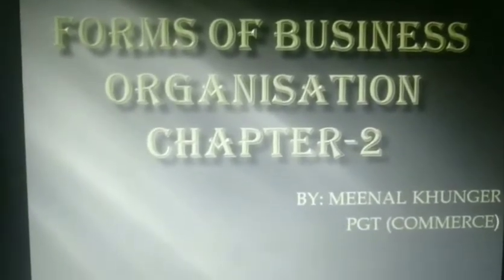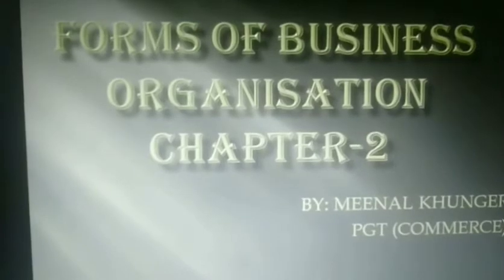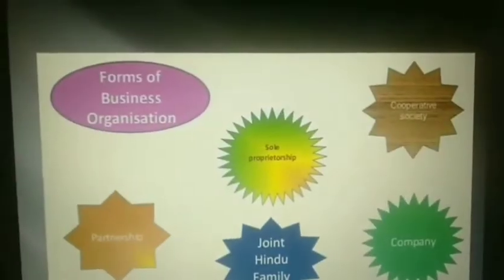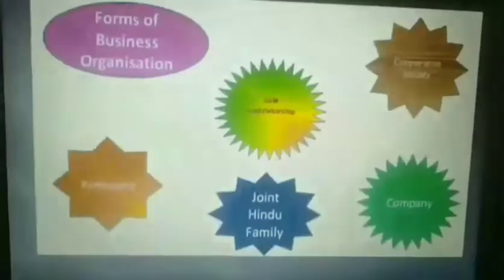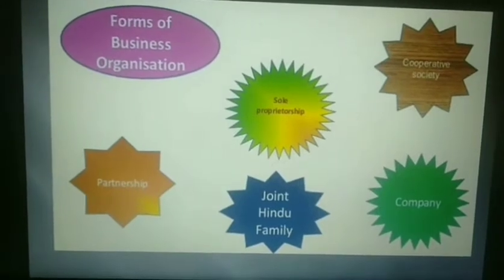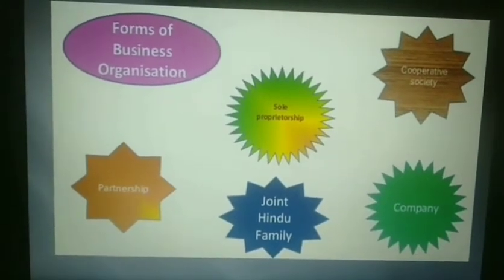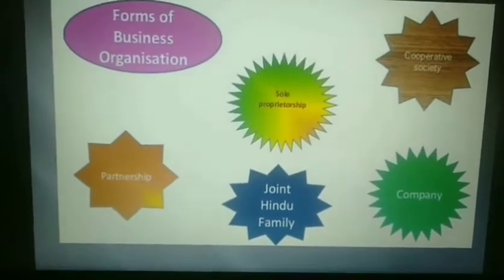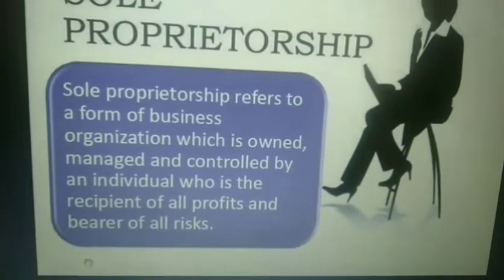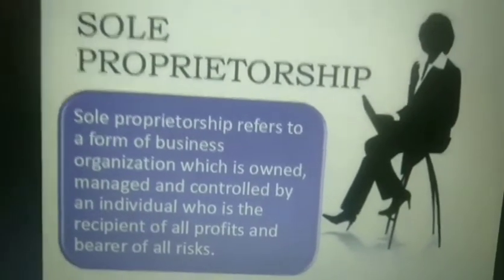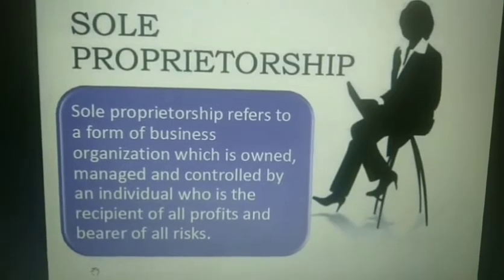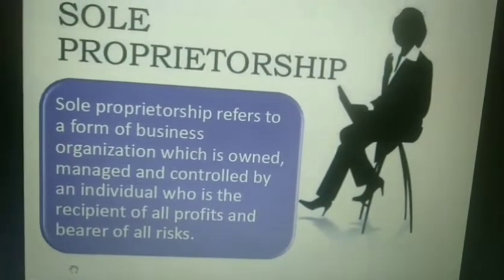And today's topic of discussion is forms of business organization. There are different forms of business organization, that is sole proprietorship, partnership, joint Hindu family, company, cooperative society. And today we will discuss only two forms of business organization, that is sole proprietorship and partnership.